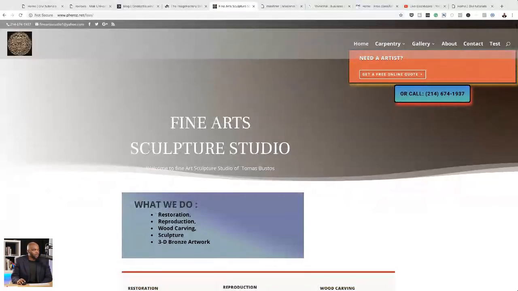And also over here, Fine Arts Sculpture Studio, this doesn't really read very well because the color here is getting lighter. In fact, you know what? It's even pointless for me to talk about how this text could stand out, because the main thing that we need here on this homepage is a beautiful image, which is followed then with the value proposition.